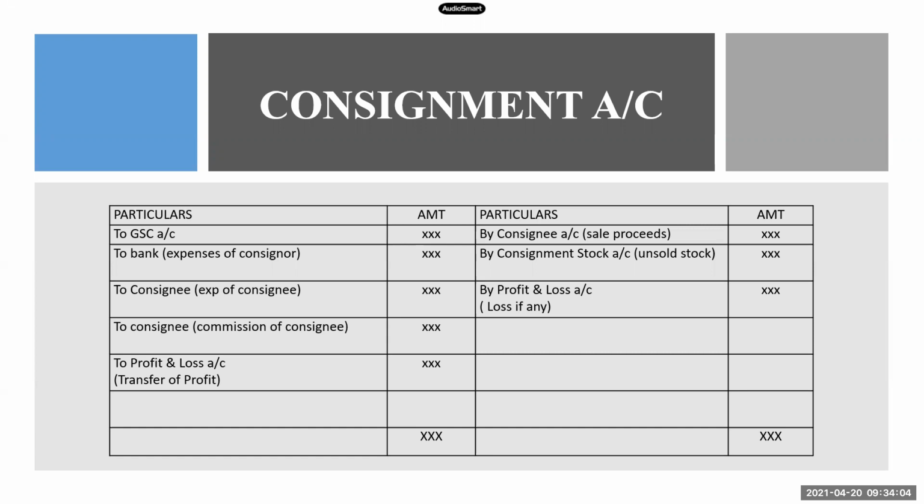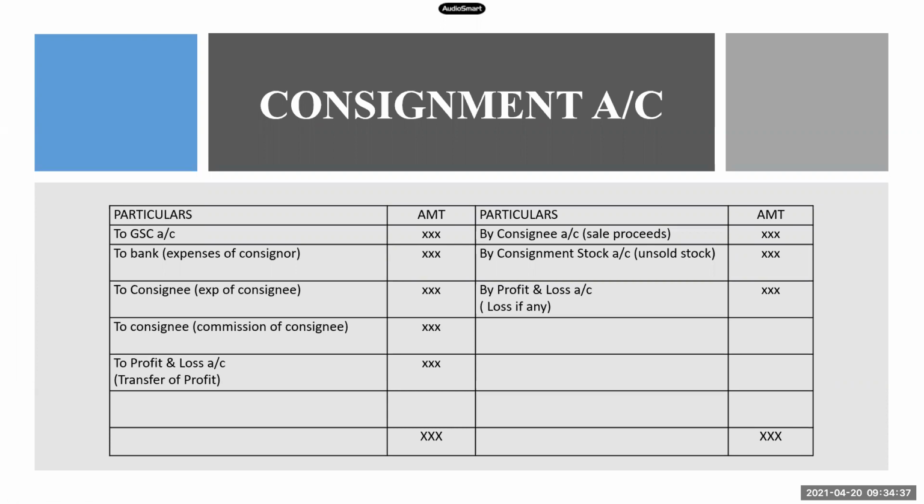Now coming back to step number 4, expenses incurred by consignee. If consignee is incurring the expenses, we will write the name of the consignee. In our consignment account, you will write the entry as to consignee, because this is the account prepared by the consigner. Whatever expenses the consignee is incurring, the consigner will directly write as to consignee, whatever is the name of the consignee. And in brackets, it is expenses of consignee. Right? So we are done with 4 steps.